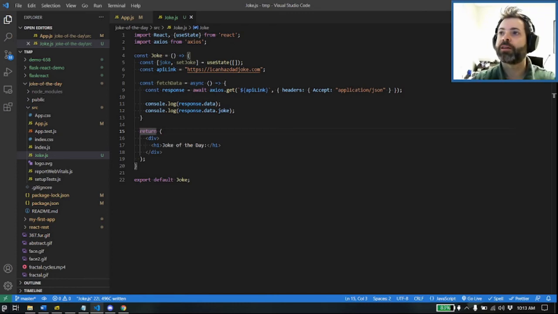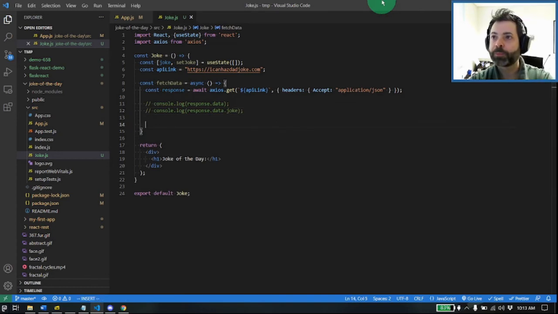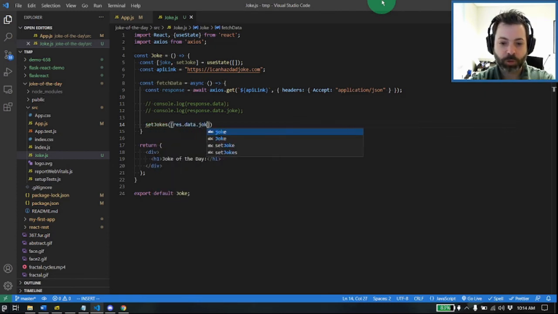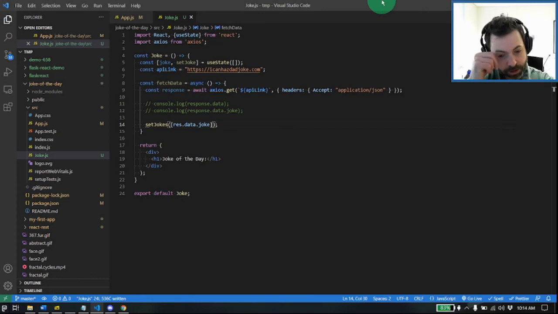So first and foremost, in our fetchData, let's comment out our console log calls. And we need to set our joke as part of our state. So setJokes, res.data.joke. So what we're doing is we are setting the joke parameter as part of our state for this component.